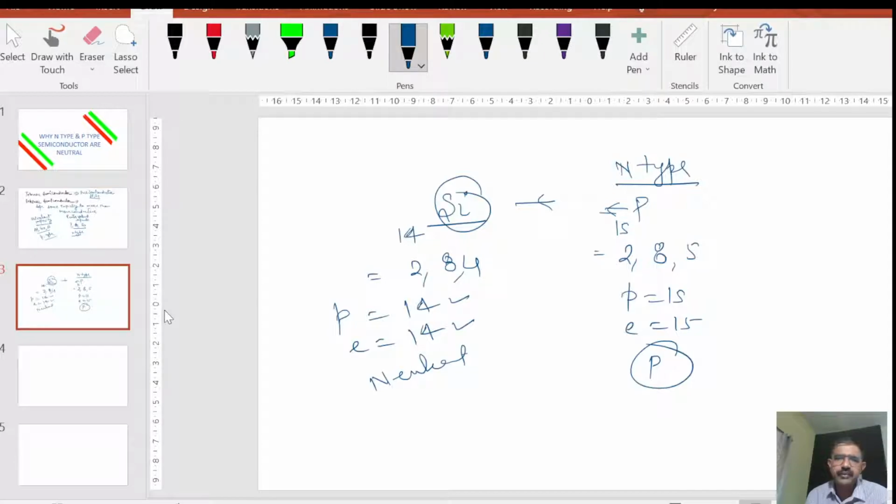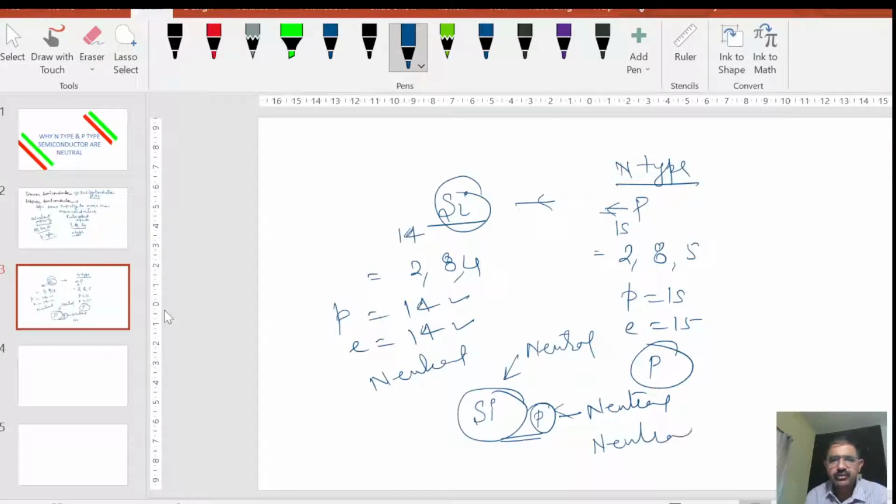So what happens when, to make an n-type semiconductor, I mix a phosphorus impurity inside the silicon? Silicon is neutral and similarly phosphorus is neutral. If you are mixing two neutral elements, then finally a neutral element results. So that's why we can say n-type semiconductors are neutral.